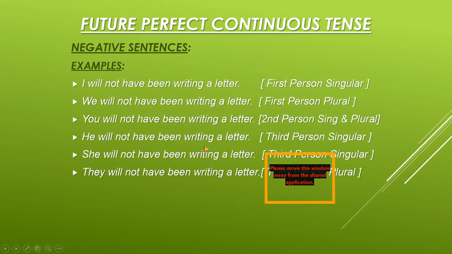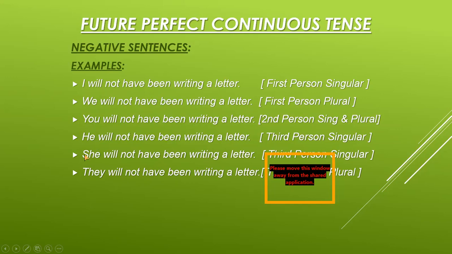Now, the examples which I want to show you here for negative sentences are: I will not have been writing a letter, full stop. We will not have been writing a letter, full stop. You will not have been writing a letter, full stop. He will not have been writing a letter, full stop. She will not have been writing a letter, full stop. They will not have been writing a letter, full stop.